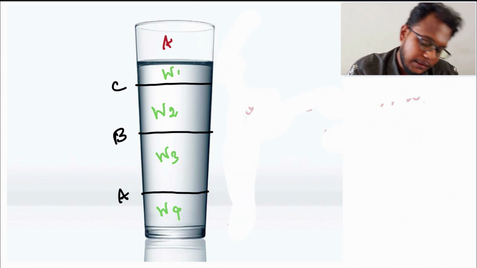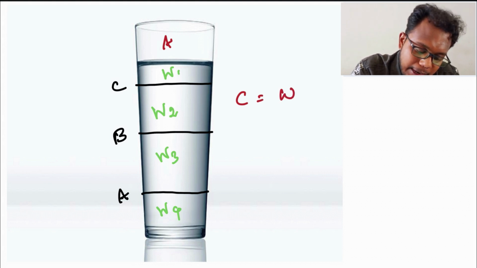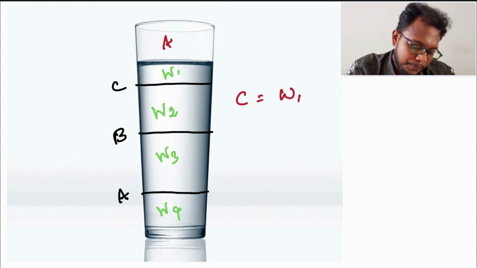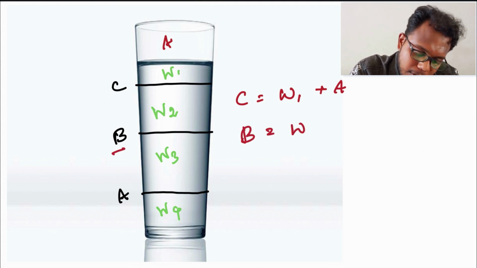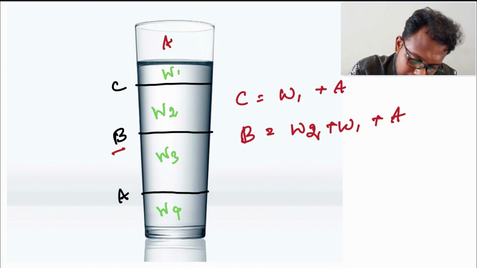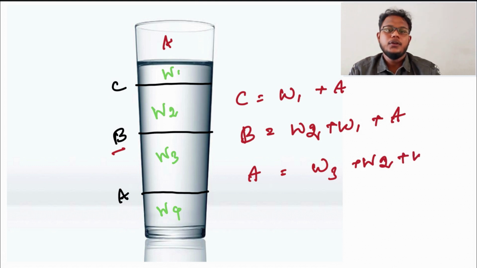Part C has the weight of W1, the water, and the weight of air molecules. Part B has the weight above that, W1, and the weight of air molecules. Part A has the weight here, the weight of part B and part C, and also the air molecules.